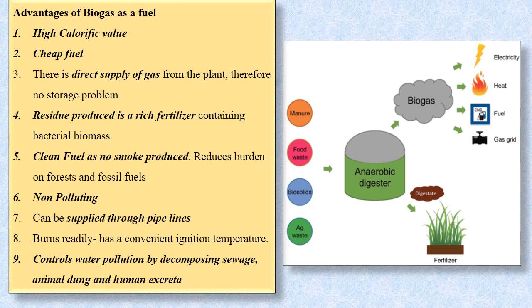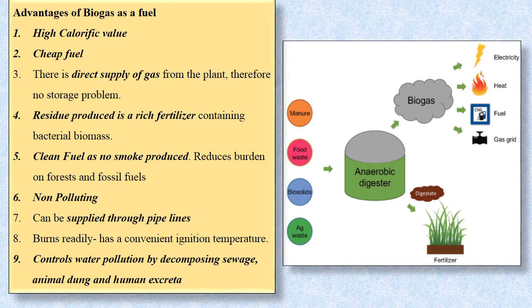Directly the methane generated from the gobar gas plant is connected to the house where it is used as fuel. So there is no storage problem. The residue that is left is a very rich fertilizer, which is used in the farms by the farmer. It is a clean fuel because no smoke is released.